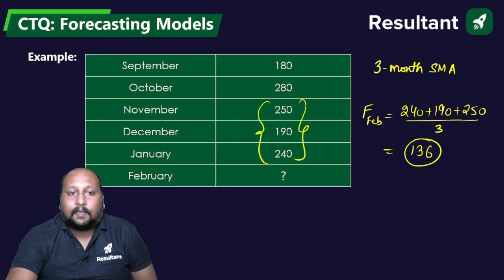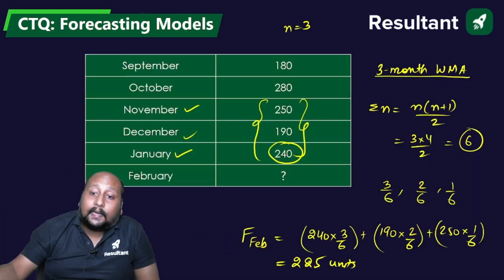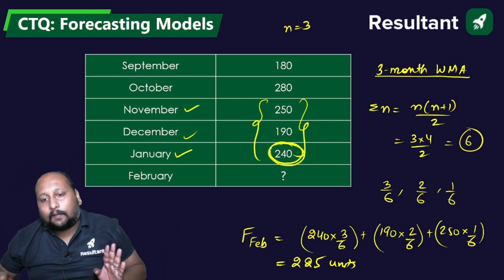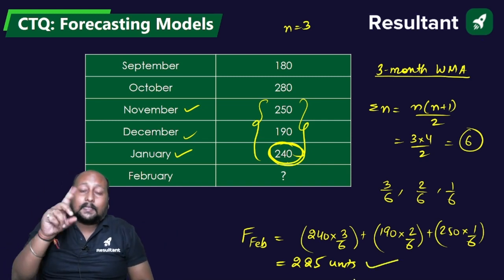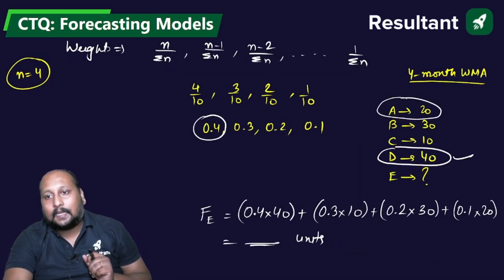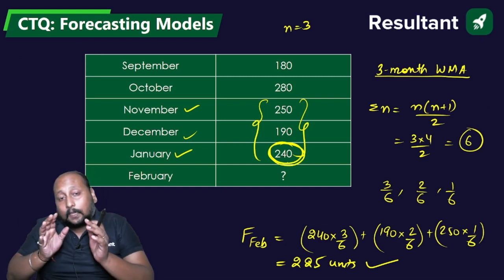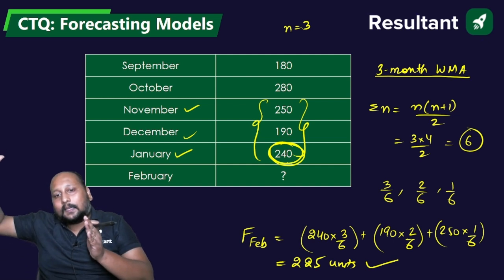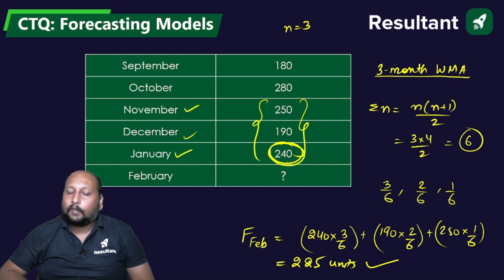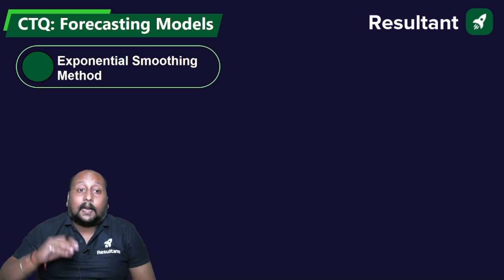Clear? Previously, when we were using this one, it was coming out to be 136. Here, because the recent data is highest, it is 240. So next value will be closer to the recent data, and that is the reason we are getting 225. That is the reason I have taken the 3-month simple moving average over here, and we are getting 136. And the same, if you are using the 3-month weighted moving average method over here, we are getting 225. That means because the recent trend is increasing, that is the reason the next value is closer to the recent value. Clear?